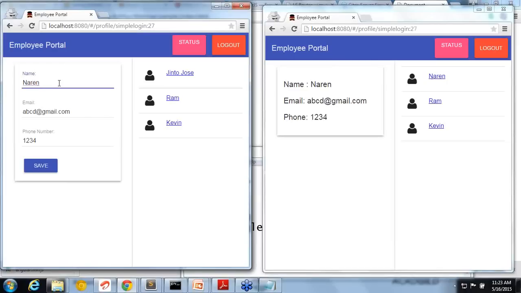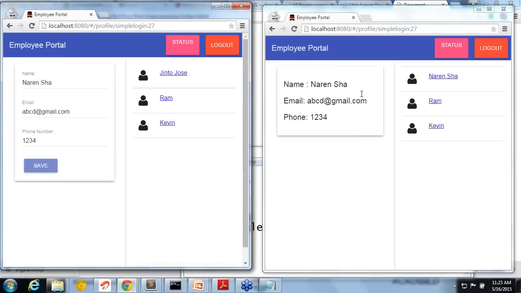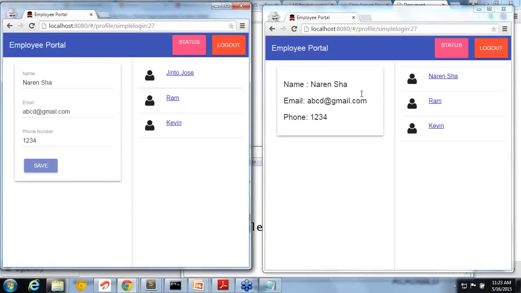So if I'm updating the name here, you can see it's being updated here and here automatically. So you can see that it's being synced, right? This whole sync is happening from the DB, going to the server side, and then updating. So everything is being synced.